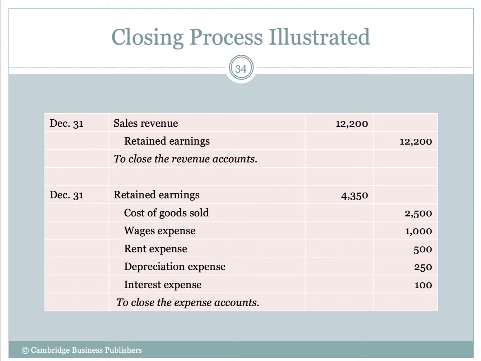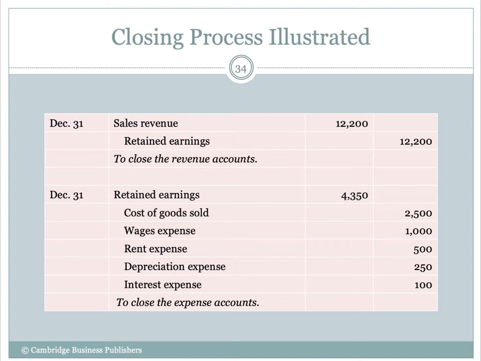Now, we want to close the expense accounts. So they already have a balance in them on the debit side. In order to close an expense, we need a credit entry. So we're going to credit all of our expenses. What are we going to debit? Well, all our expenses get closed to retained earnings, so we have to debit retained earnings.